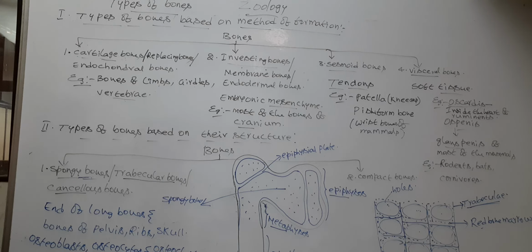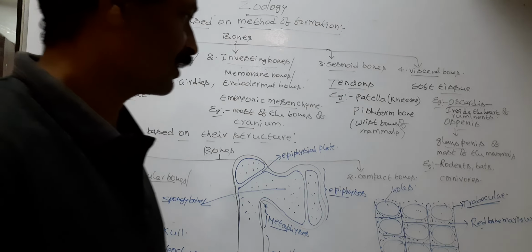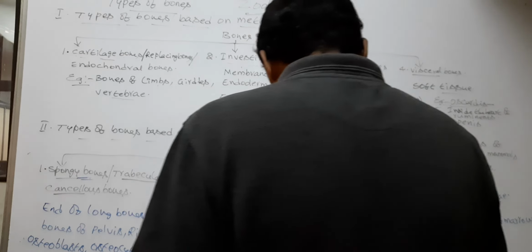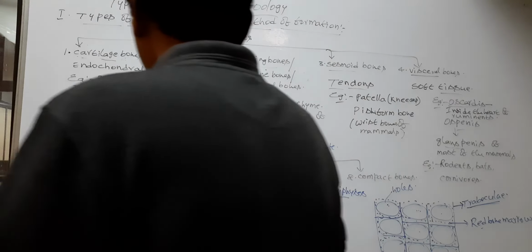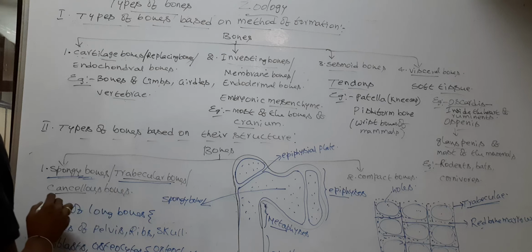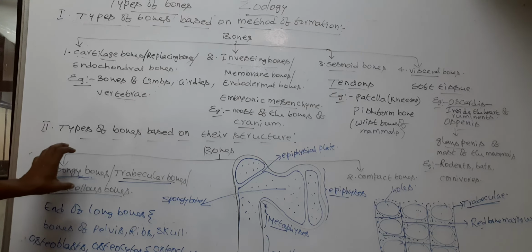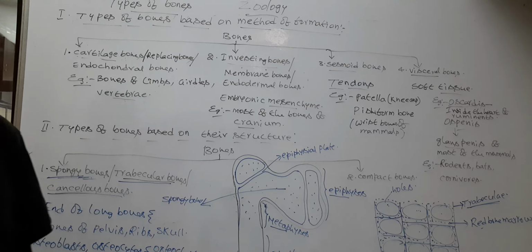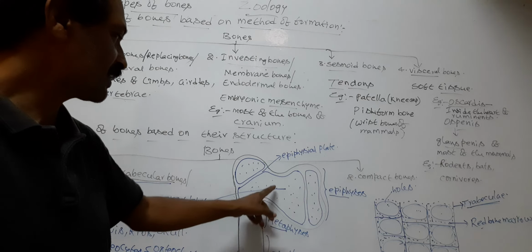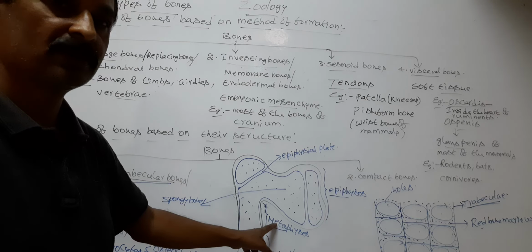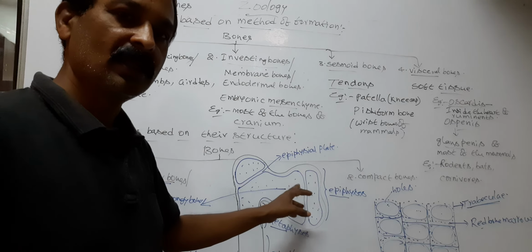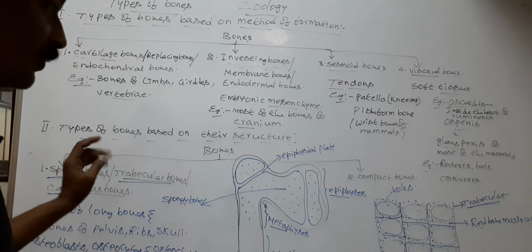So the osteoblast, osteocytes, and osteoclast are present inside the trabeculae. So these are the spongy bones or trabecular bones or cancellous bones. Generally spongy bones are located at the end of long bones, particularly in epiphysis and metaphysis of the long bones. Cancellous bones are porous, weaker, and soft bones.